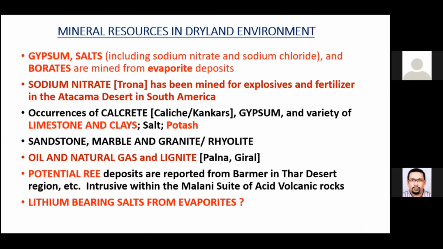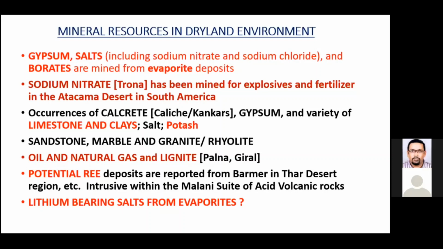So mineral resources are also very important. We have gypsum and other evaporite deposits. Sodium nitrate is the major product from the Atacama Desert, and calcrete and the gypsum are very important for most of the desert environments. Calcrete is calcium carbonate, what we call as conchers normally. Then we have a number of quarries for sandstone and marble and granite, very important construction material. Oil and natural gas, and of course lignite deposits are there in Thar.